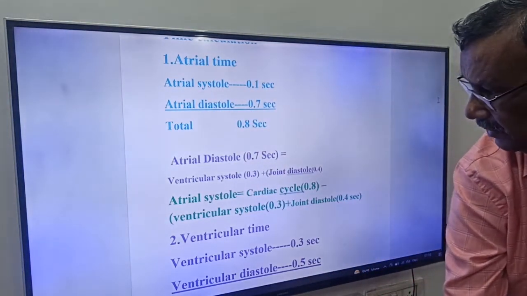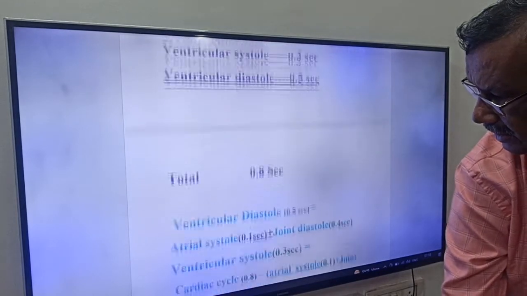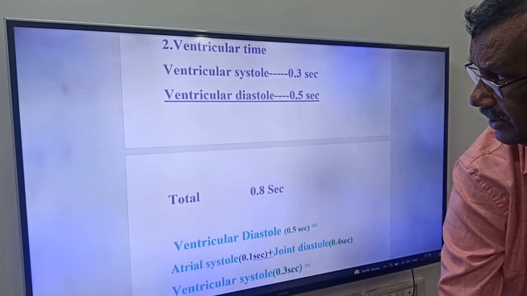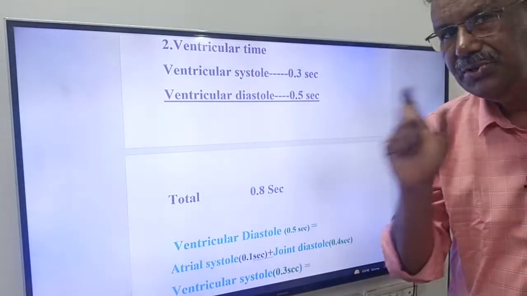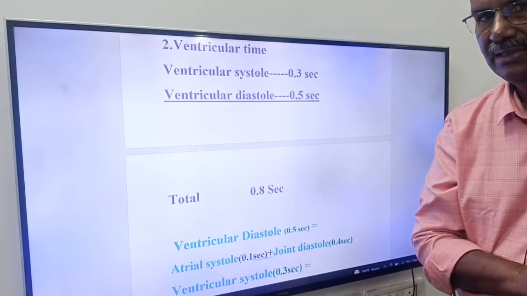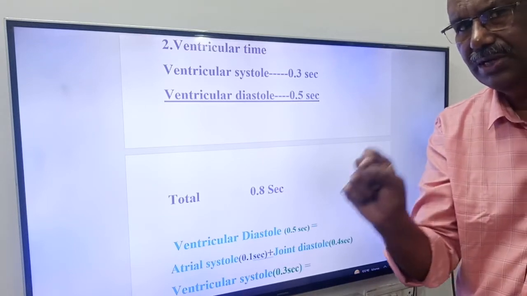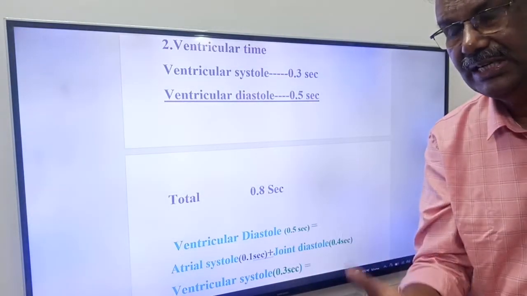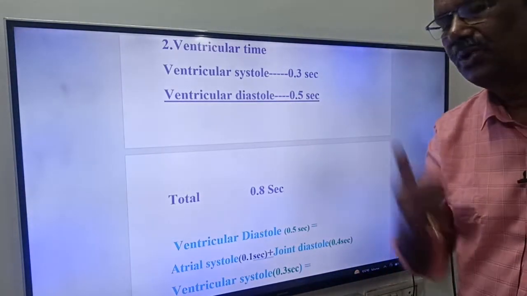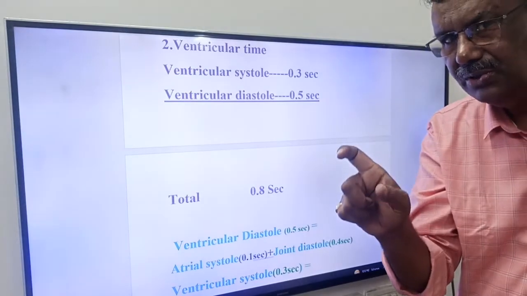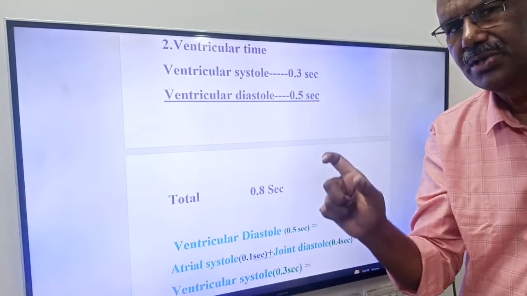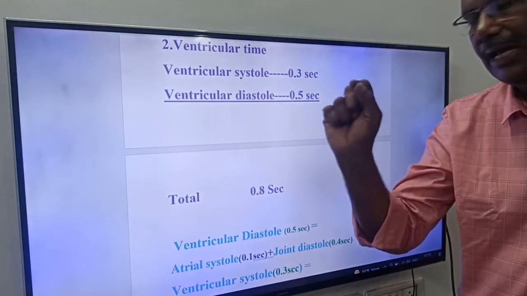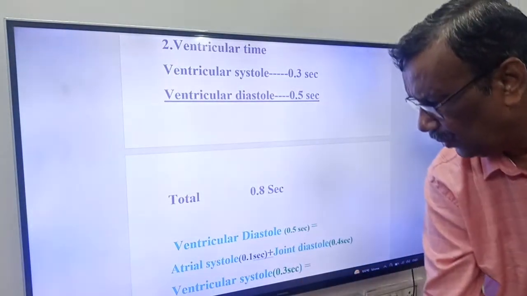Next, friends, come to the ventricular time, friends. Ventricular systole is 0.3 seconds. What is the duration of ventricular systole, friends? 0.3 seconds. The remaining 0.5 seconds, in which stage is it? It is in the ventricular diastolic state. So the duration of the ventricular systole is 0.3 seconds. The remaining 0.5 seconds, it is in the diastolic state. Okay, friends, the total becomes 0.8 seconds.